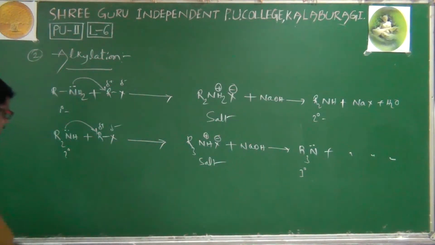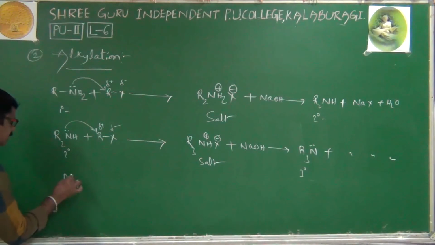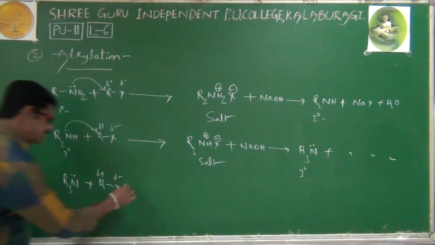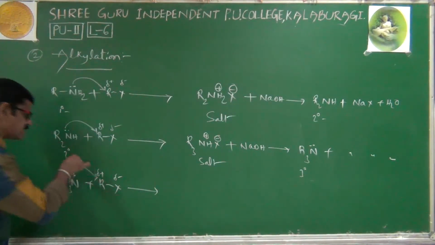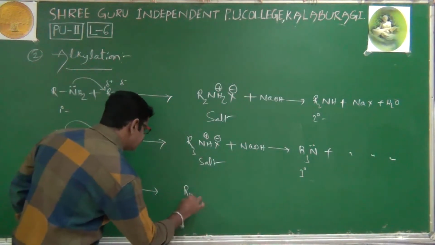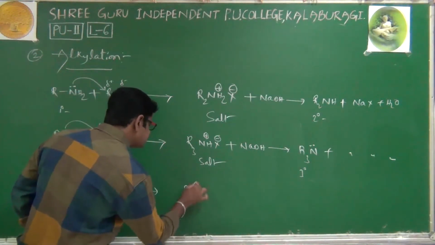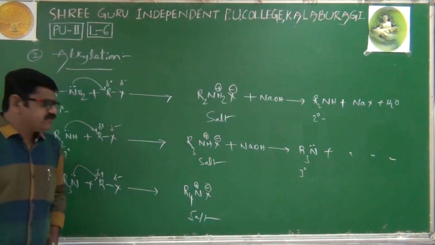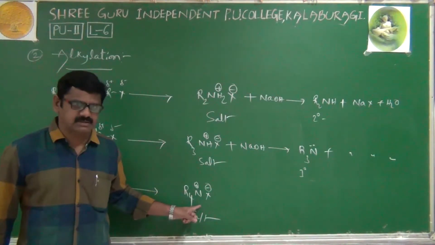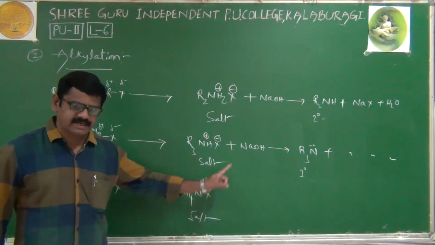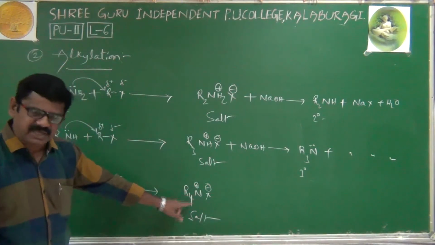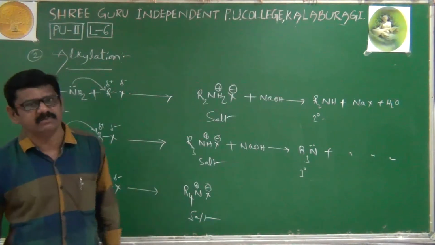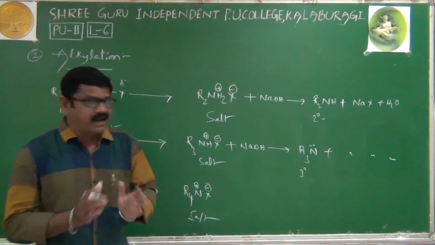And of course, that tertiary amine R3N reacts with another alkyl halide. And again a bond is formed between nitrogen and the alkyl group. We will get R4N+ X-. Again we are getting a salt. And if you observe, this salt is not having any hydrogen, because of that reason it is not reacting with sodium hydroxide. The reaction will be stopped here only. That's why the final compound, a quaternary ammonium salt, is formed finally. This is called alkylation of amines.